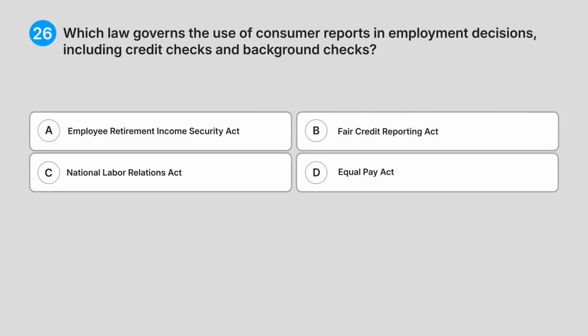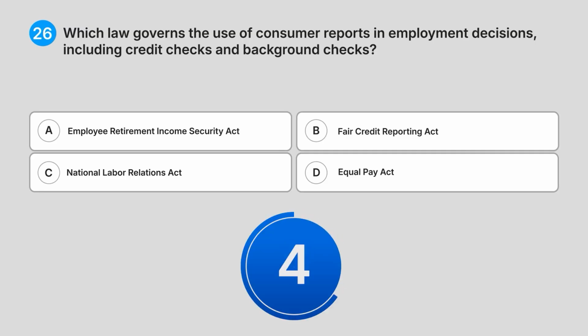26. Which law governs the use of consumer reports in employment decisions, including credit checks and background checks? A. Employee Retirement Income Security Act. B. Fair Credit Reporting Act. C. National Labour Relations Act. D. Equal Pay Act. Do you know the answer?